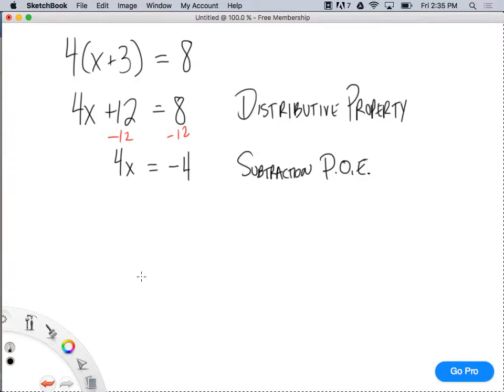Can you put given in the first? Oh, yes, sorry. This should be given. The first thing should always be given. Okay?